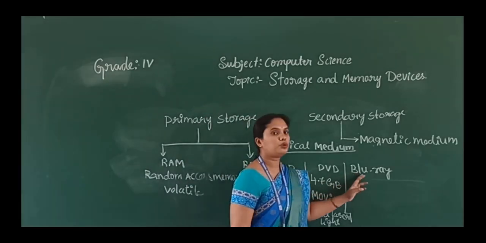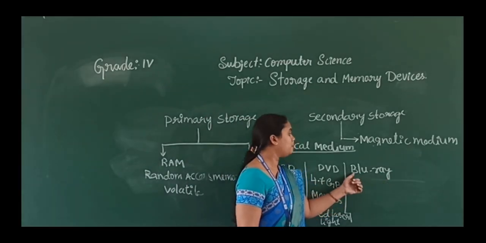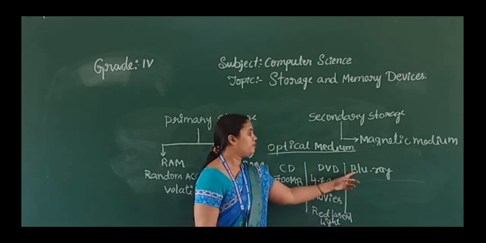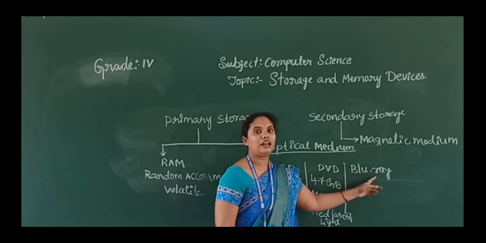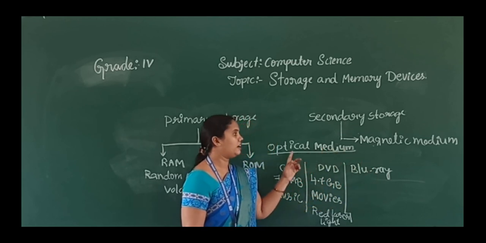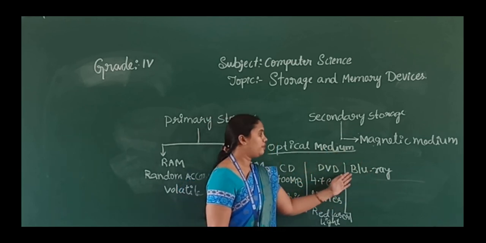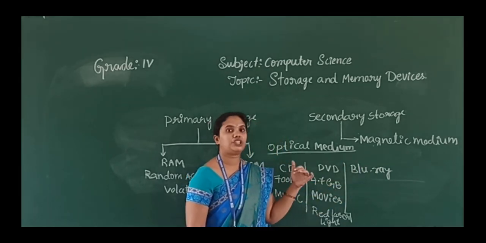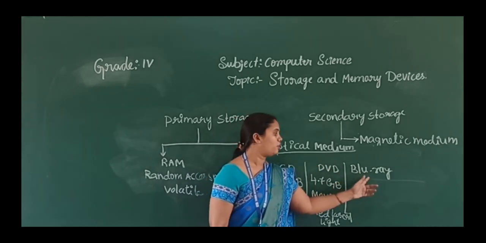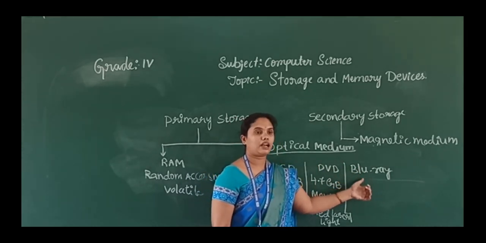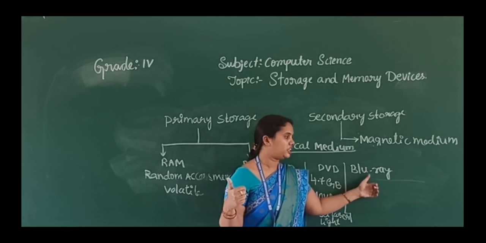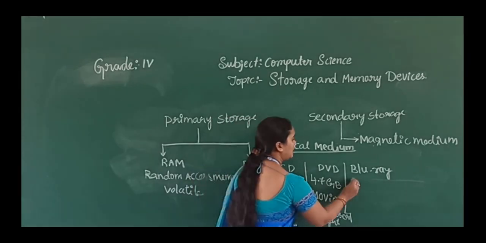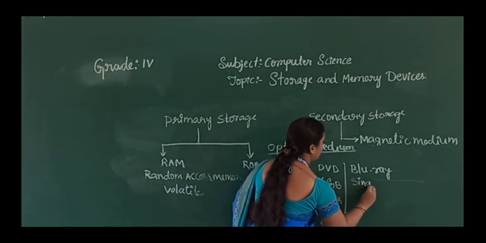So next we will move to the Blu-ray. It is not BLUE, it is BLU only. Why? Because this one will use blue and violet laser light to read and write the data. So that's why the name came Blu-ray, and it can store HD videos, means it is going to be used for recording and playback of high definition videos, and it has two layers, that is single layer and dual layer.